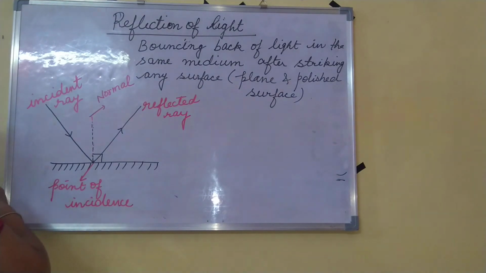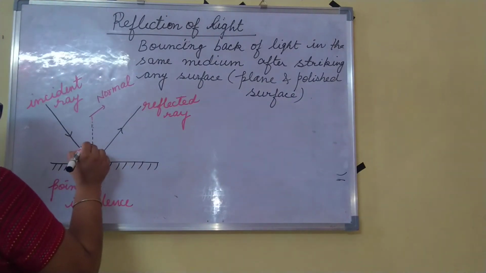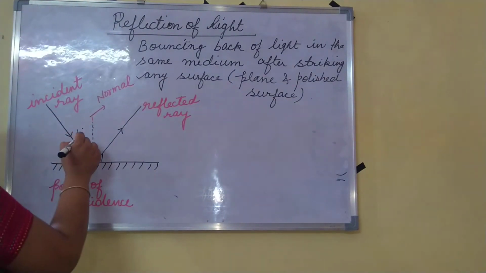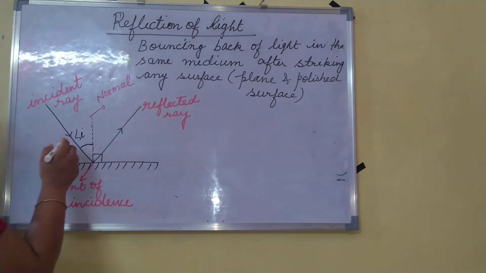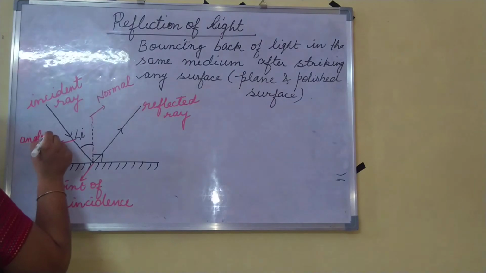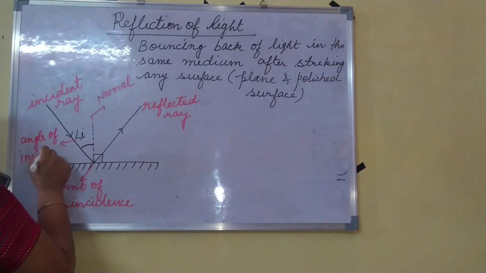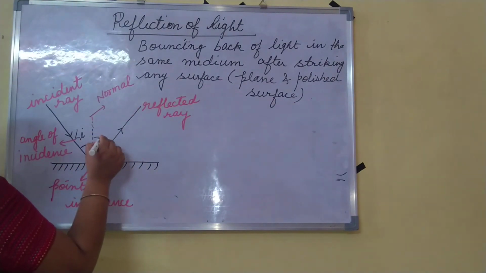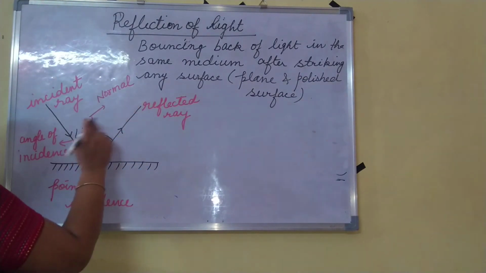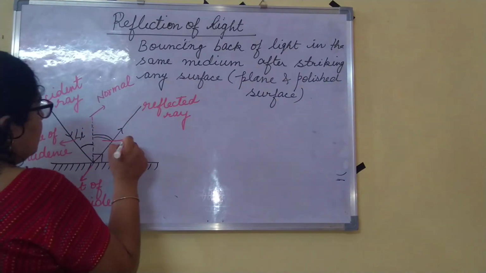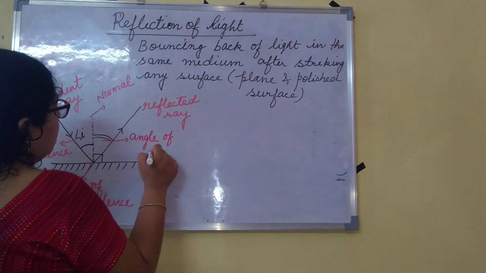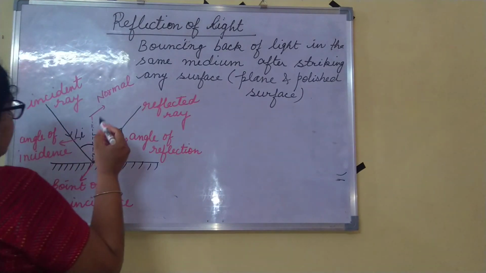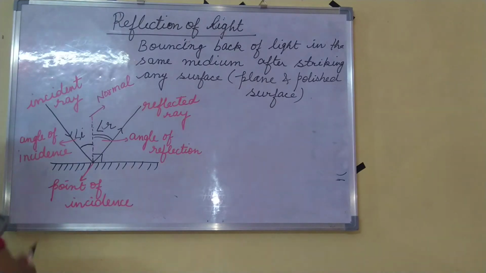Okay, and the angle between the incident ray and normal is known as angle of incidence, angle I. And the angle between the reflected ray and normal is known as angle of reflection, okay, and it is represented by angle R.